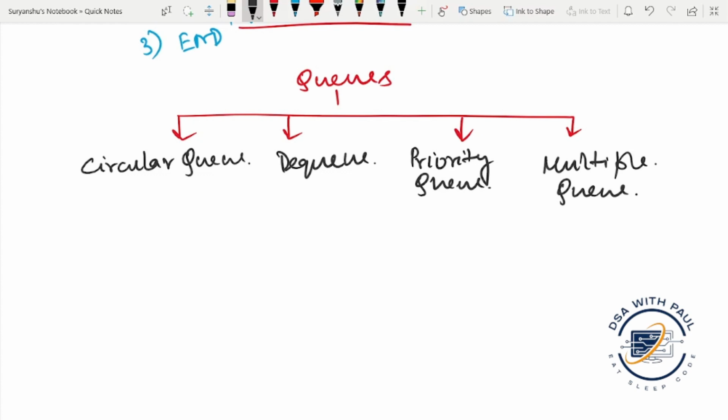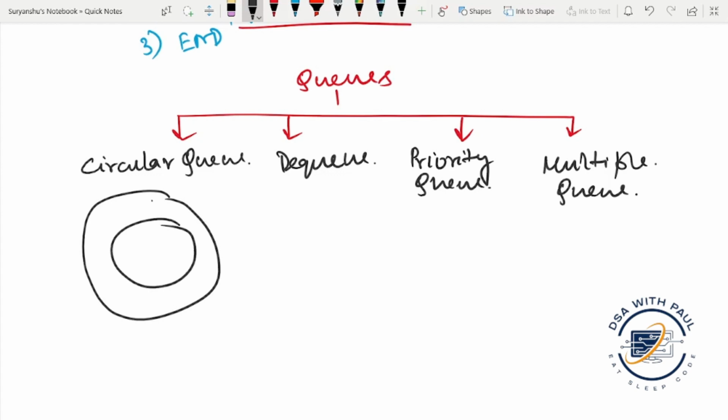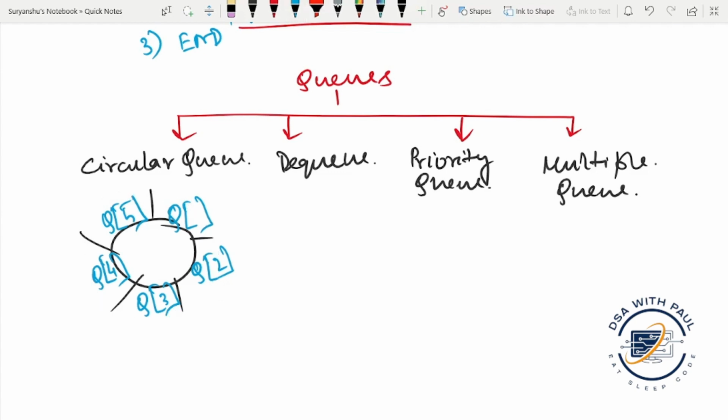How does the circular queue look? If we use indexing from 0, then it will be 0, 1, 2, 3 and 4.